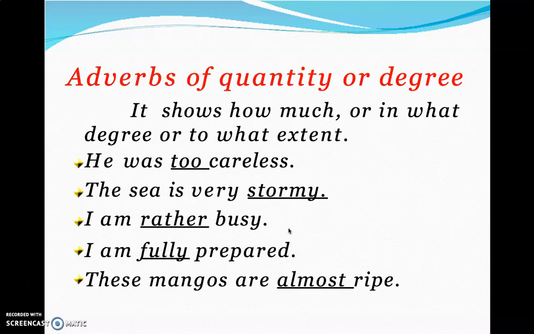Quantity. Quantity is how much, how many. He was too careless, very careless. I'm rather busy. I'm fully prepared, almost ripe. All these things say that it is a quantity. How many, how much, or to what extent. He was very careful, very or too careless. This says about the quantity or degree.